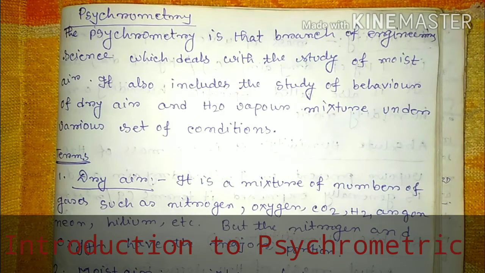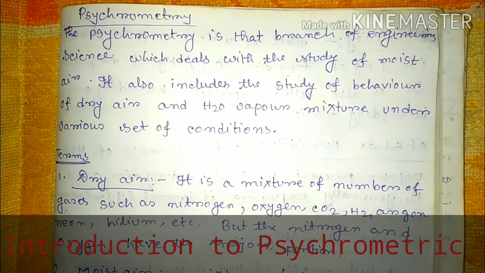Now the question might come to your mind that air in our atmosphere is not totally dry. Air is basically dry air as well as moist air.